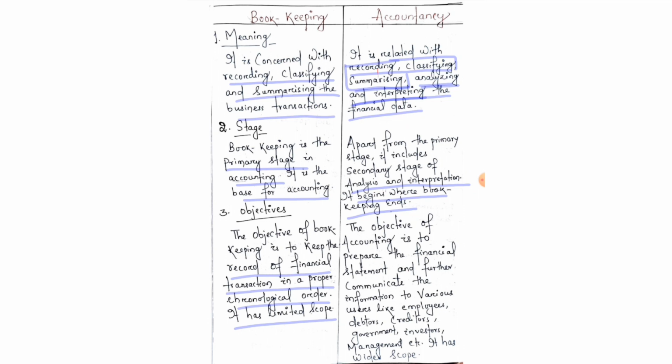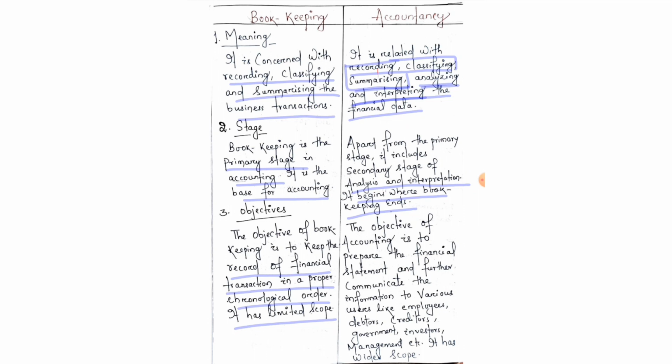So it has a limited scope and it must be recorded in a proper chronological order. Proper chronological means in a date wise orderly manner. Okay, so if the transaction has happened today, it will be recorded on 11th November. The date must be given. So recording of the transactions in a date wise order is a chronological order, we can say.